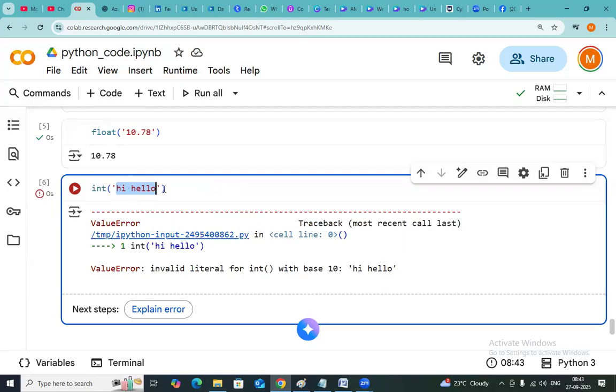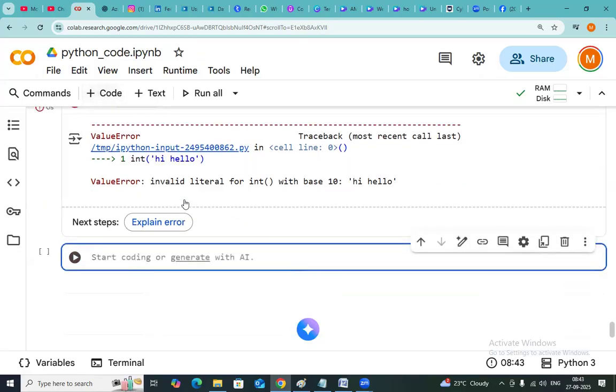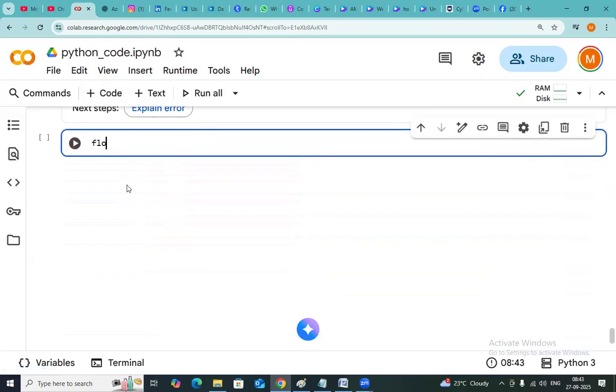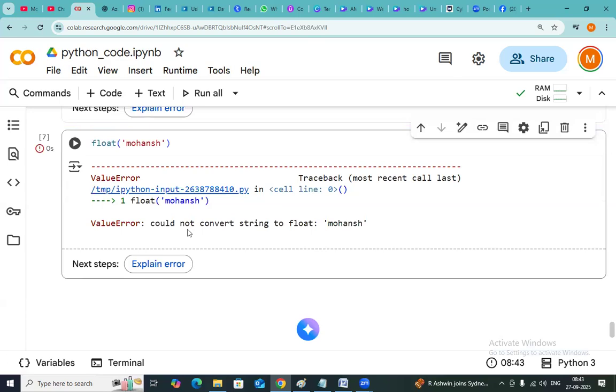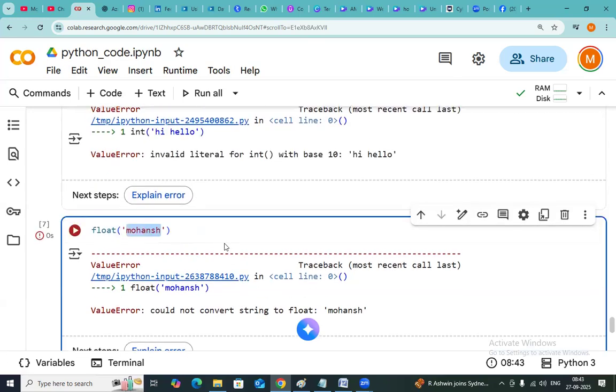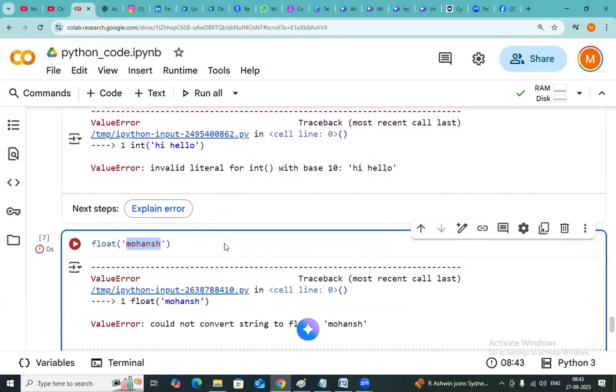These literals are not accepted by int of. At the same time, float is also not possible. If I want to convert some name into float, it is not possible, guys. Remember, this does not work out. But when you take numerical values inside the string, then it is possible.